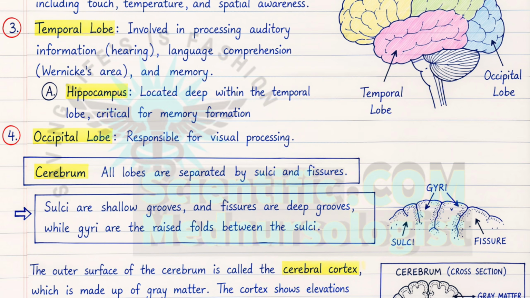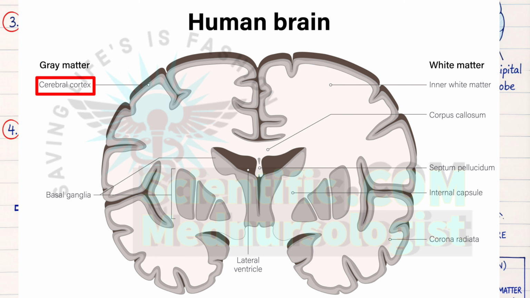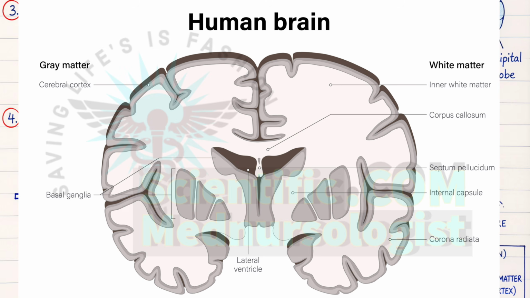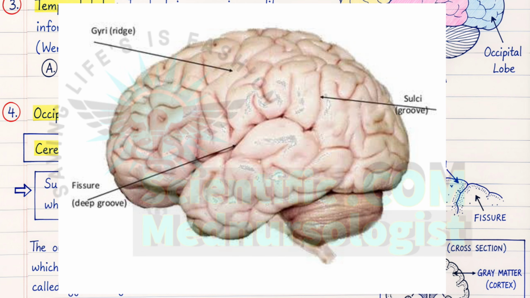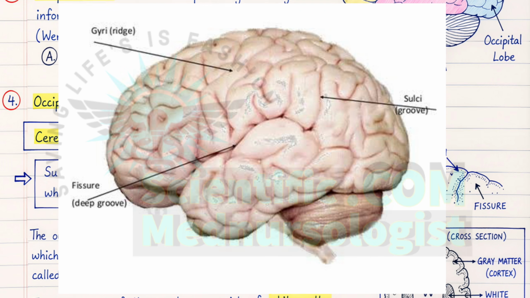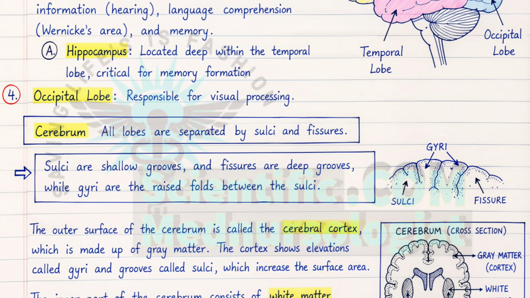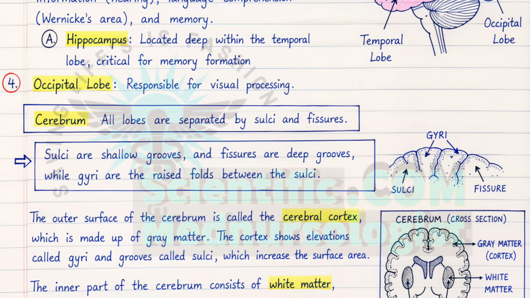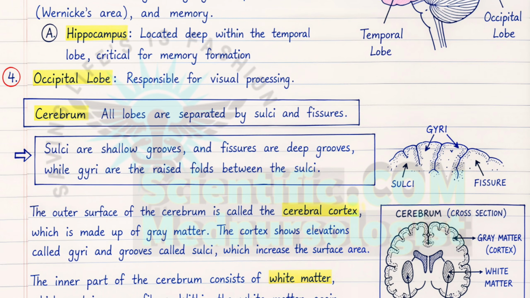So the cerebrum outer surface is called the cerebral cortex, which is made up of gray matter because it looks gray in color, and it contains gyri and sulci, that is, a folded structure of brain tissue, as you can see. This increases the surface area so that more and more of the big brain can settle in a small cranial cavity.